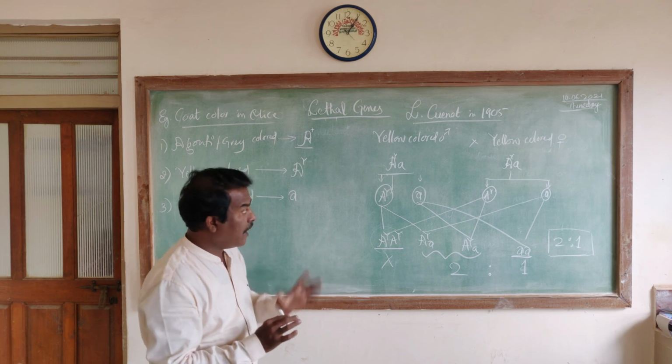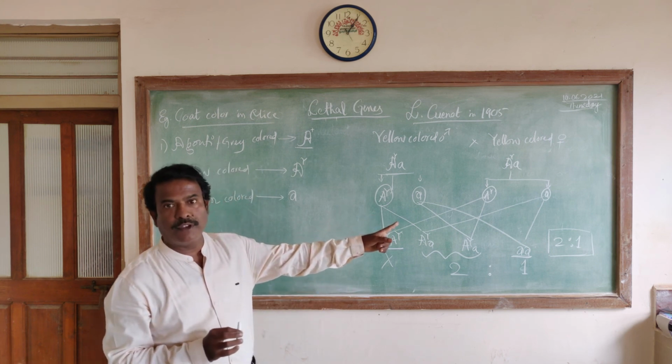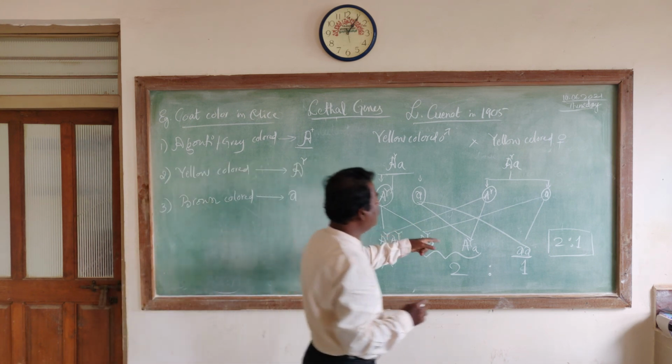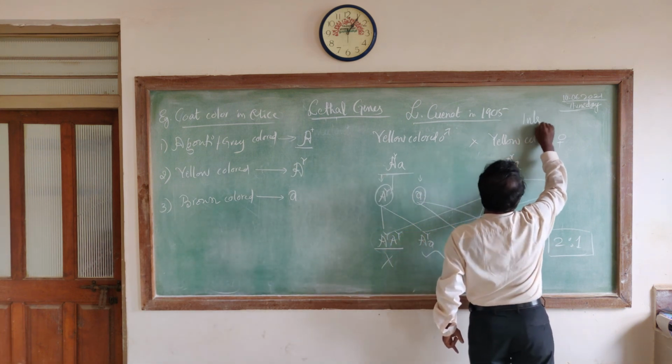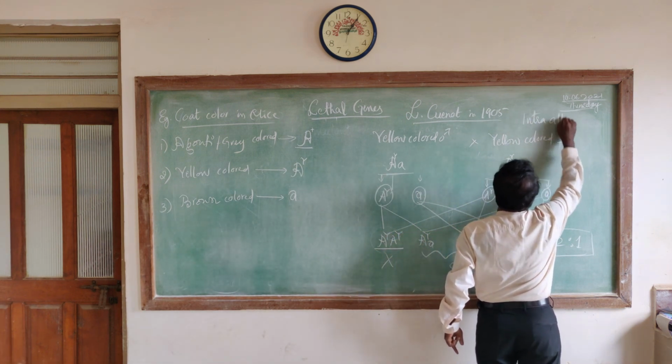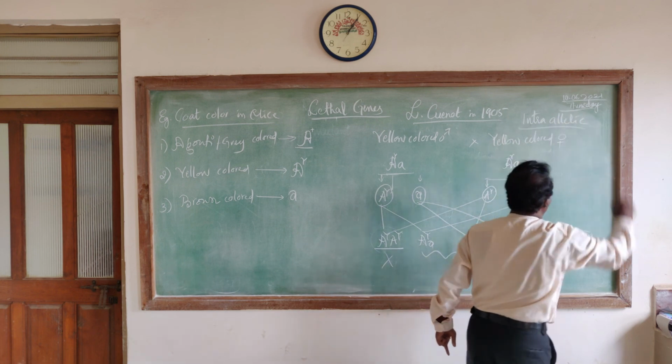And lastly, this is not a case of interallelic gene action, it is intra-allelic. Please remember, this is one more thing I should have told you: intra-allelic, not interallelic.